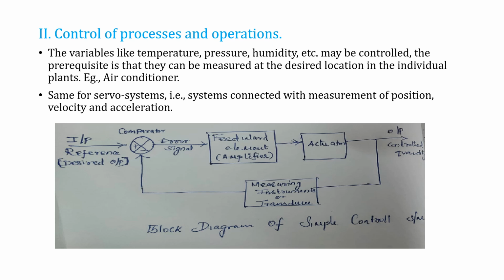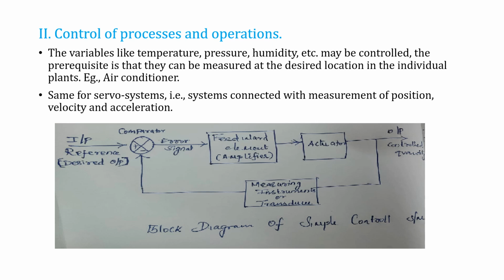Then it goes to the actuator, which simply supplies power, using the voltage or current that comes from the amplifier. If we got the desired output, the controlled quantity, then the loop must be held off. So we get the desired output.